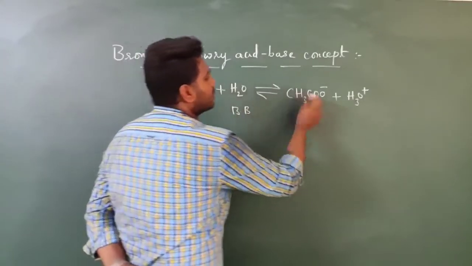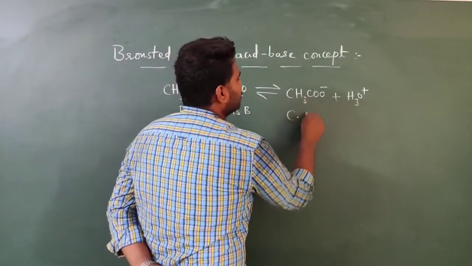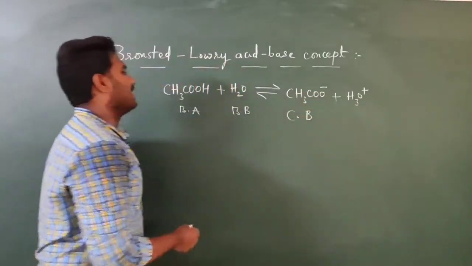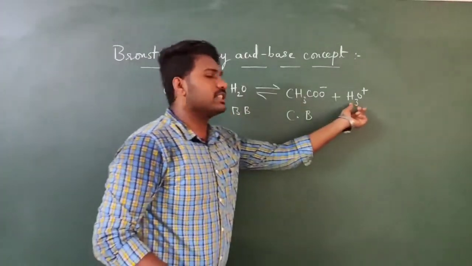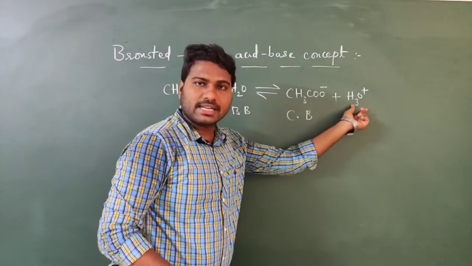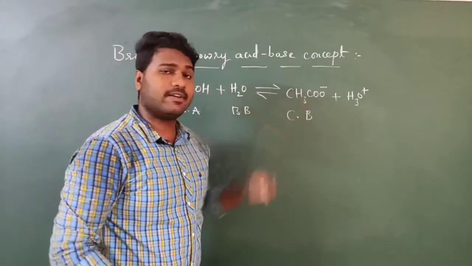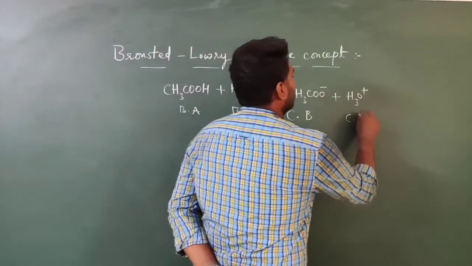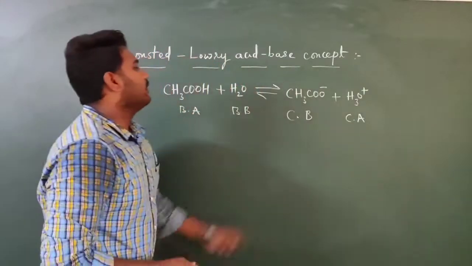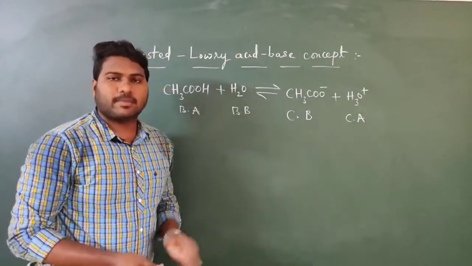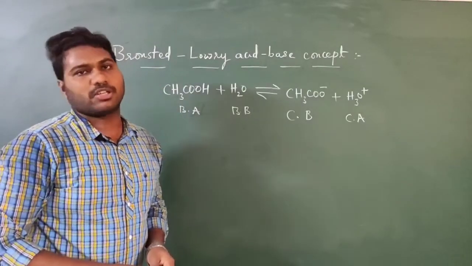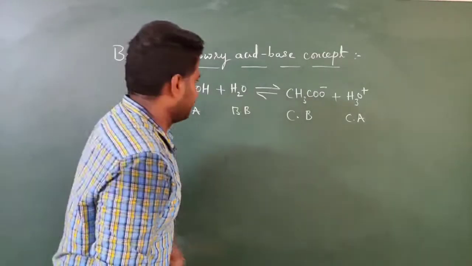Then what about these two? This is the conjugate base of acetic acid. Then what about H3O plus? This is the conjugate acid of water. So this is the conjugate acid of this Bronsted base. Understood? So now I am going to write some acids with their respective conjugate bases.